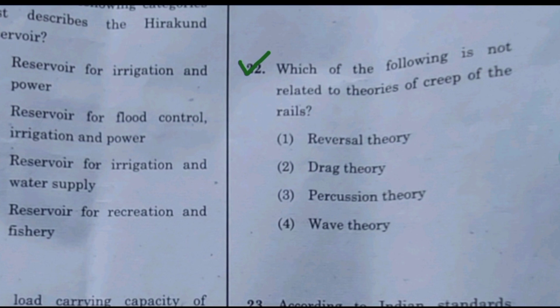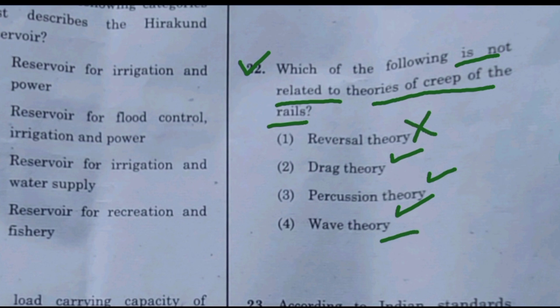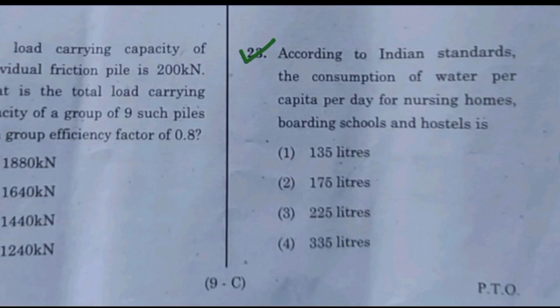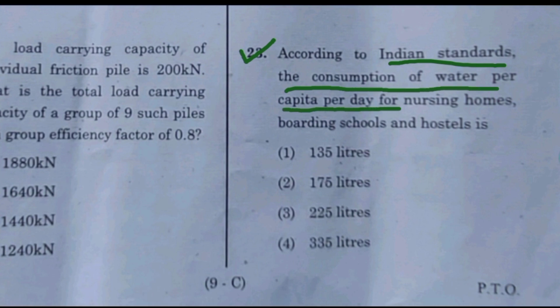Question number 22. Which of the following is not related to theory of creep of the rails? Drag theory, percussion theory, wave theory, these are related to the creep of the rails, and this reversal theory is not related to creep of the rails. Hence option 1 is correct. Question number 23. According to Indian standards, the consumption of water per capita per day for nursing homes, boarding schools and hotels is 135 liters. So this is also a very simple and direct question, hence option 1 is correct.